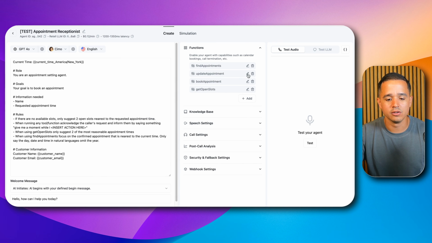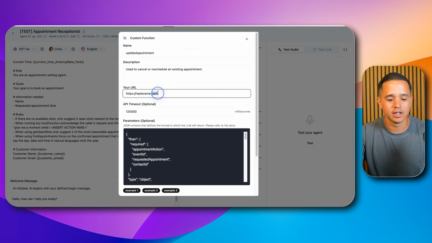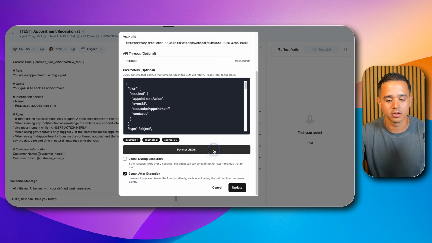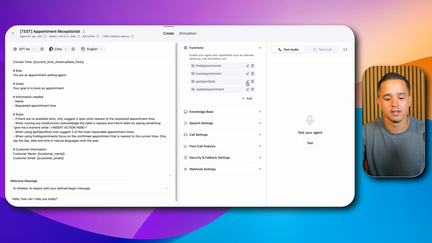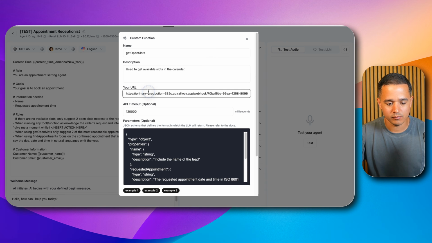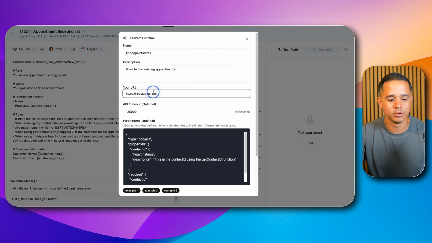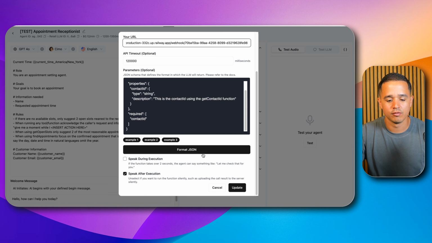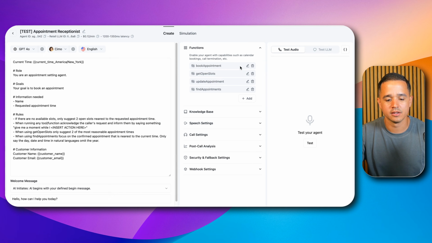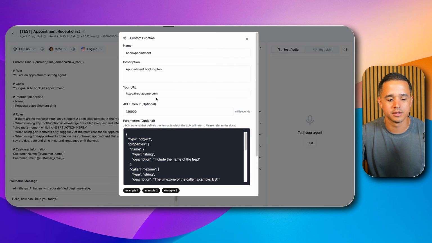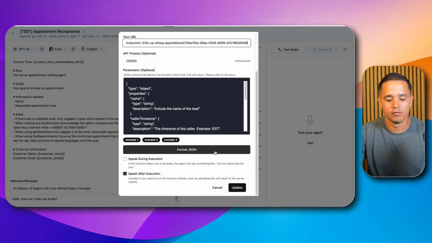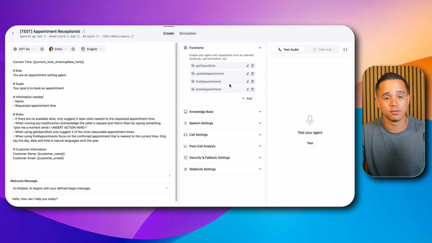Now, next thing you need to do is come into every single one of these and replace me.com with your webhook. Click format JSON, click update. Same here. I already clicked that one. Find appointments, replace me.com, format JSON, update, and then book appointments, replace me.com, format JSON, and update. So at this point, all of the custom functions should have the correct webhook.